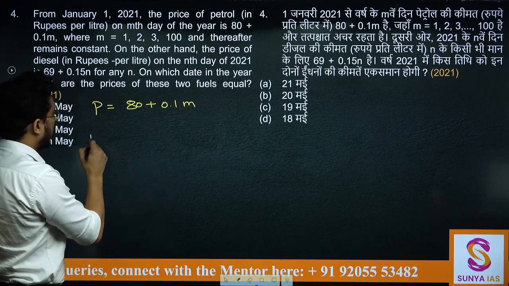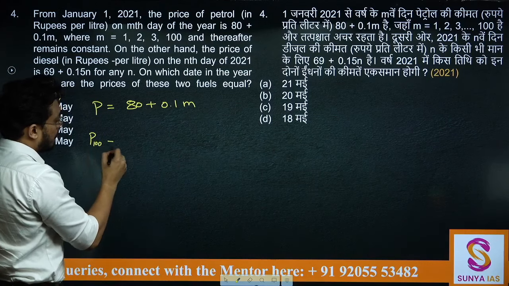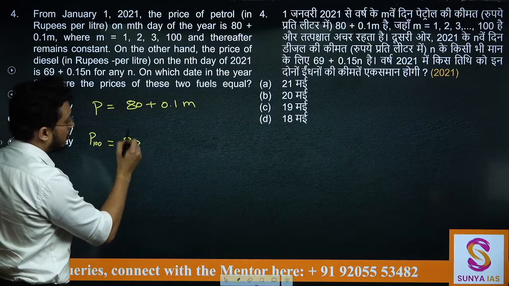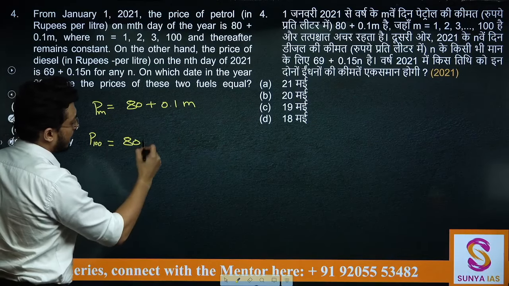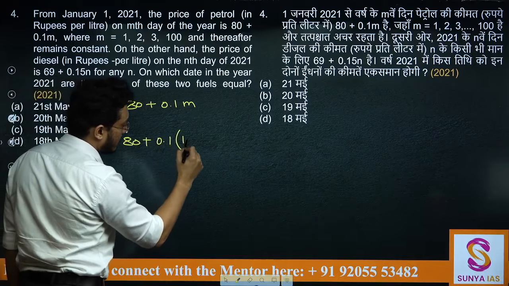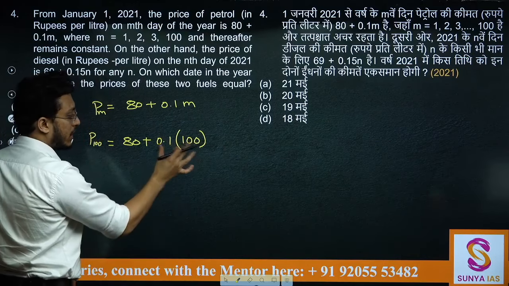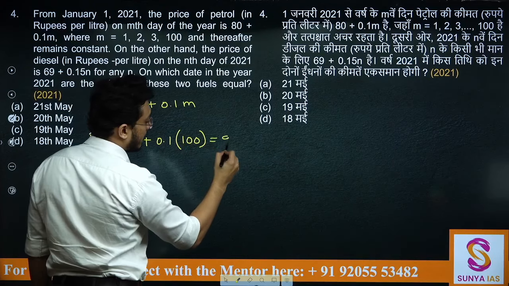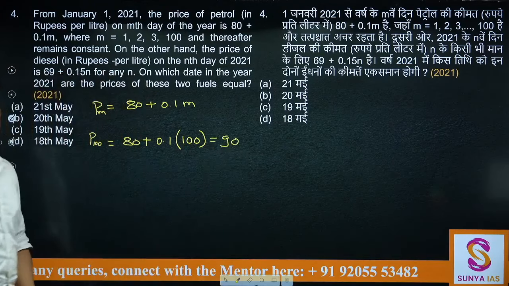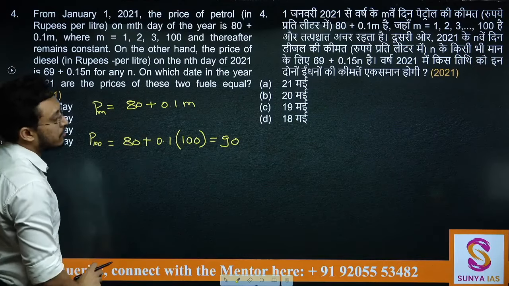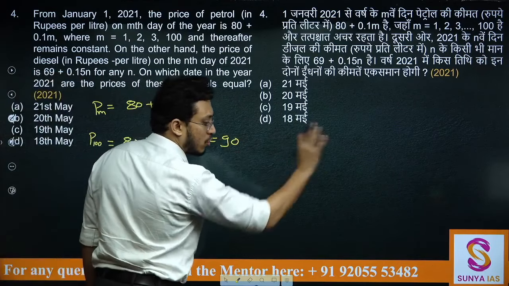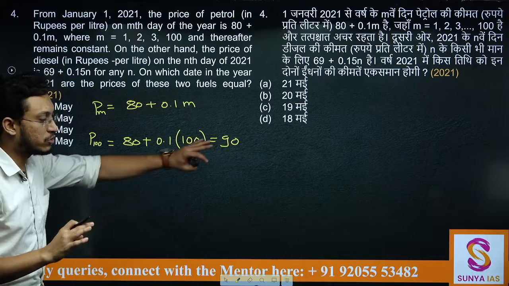On 100th day what will be price of petrol? So this is on any mth day. Price of petrol will be this into 100. 0.1 into 100 is 10 only. 10 plus 80 you will get 90. So at max your price of petrol will be 90 rupees. Thereafter it remains constant. Fine, this happens on 100th day.